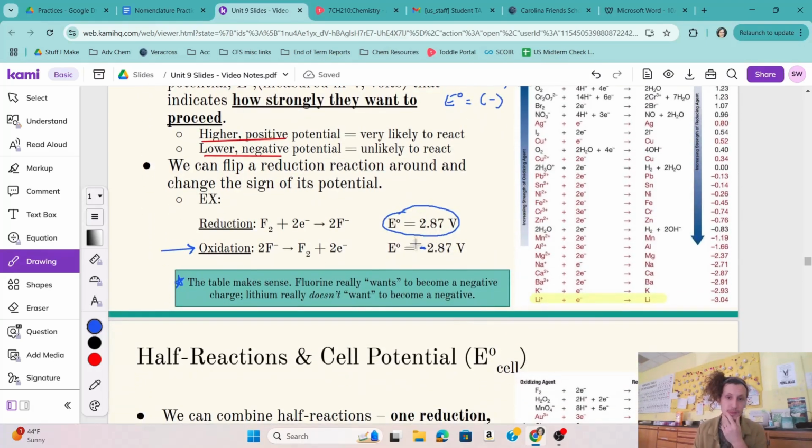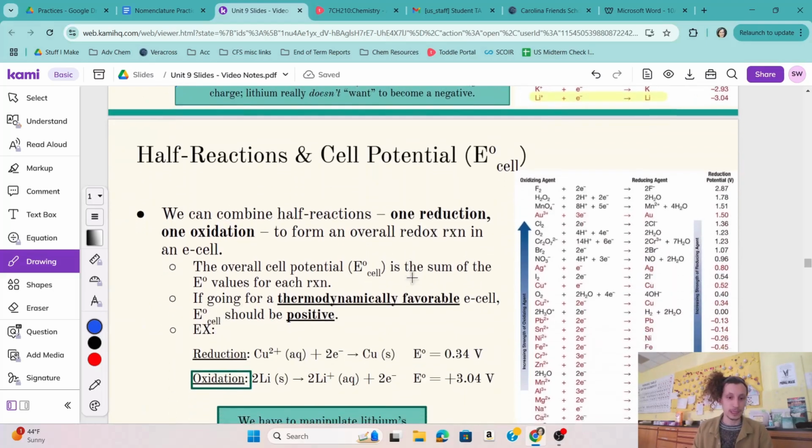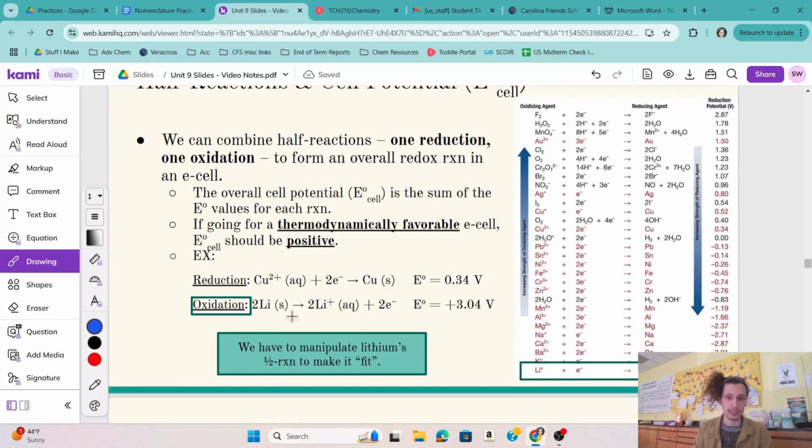Now, with the manipulations, if we flip them, we flip the sign of our reduction potential. But what we don't do is change the quantity of E cell if we are multiplying by a coefficient. Okay, so I've got this box down here.